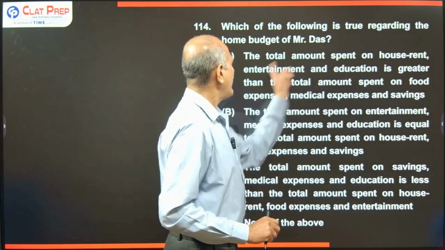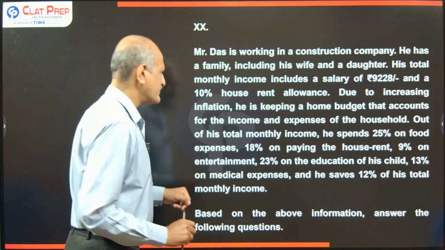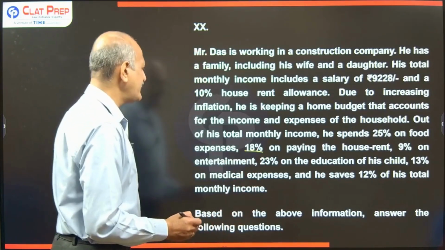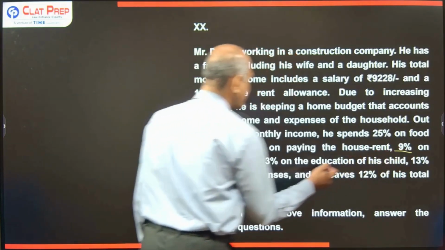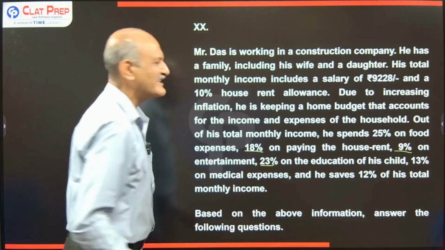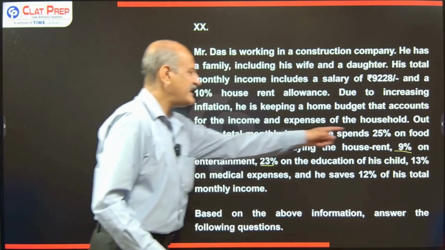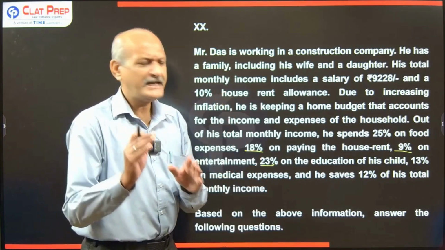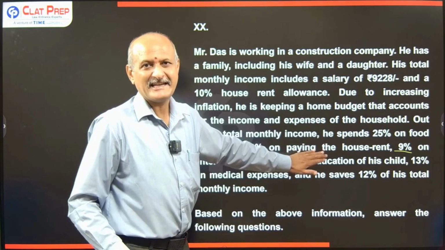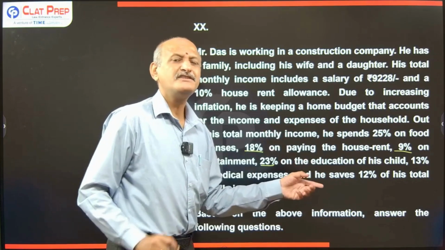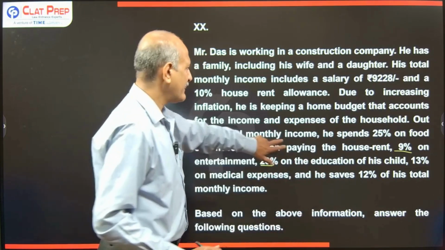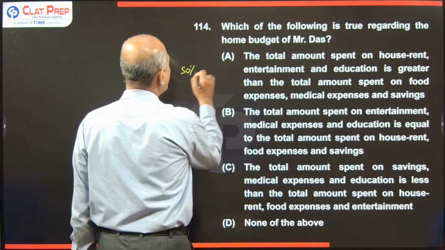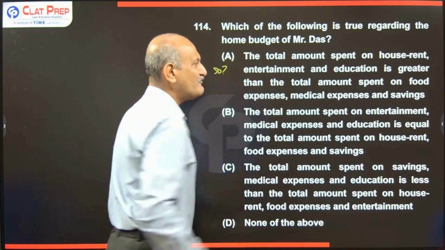Let me do this one. House rent, entertainment and education, how much is this? For house rent he is paying 18%, for entertainment 9%, and for education 23%. 18 plus 9, that is 27. 27 plus 23 comes equal to 50. So 50% he is giving to these 3 categories, and it is understood 50% he gives to the other 3 categories. For the first 3 categories it is 50%, and for the next 3 categories again it is 50%.